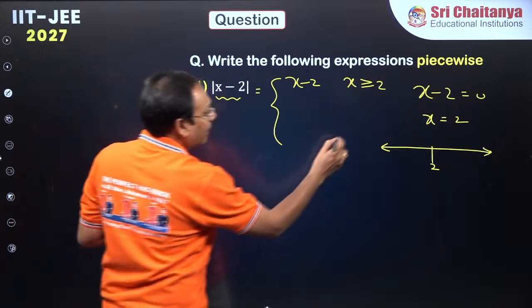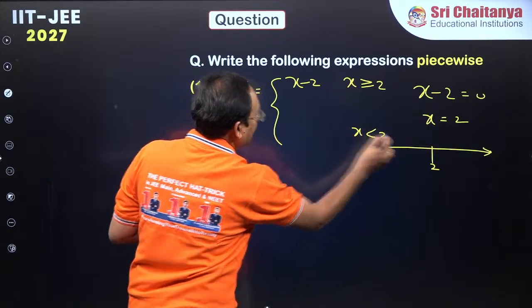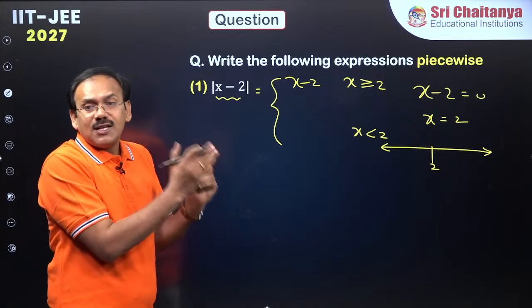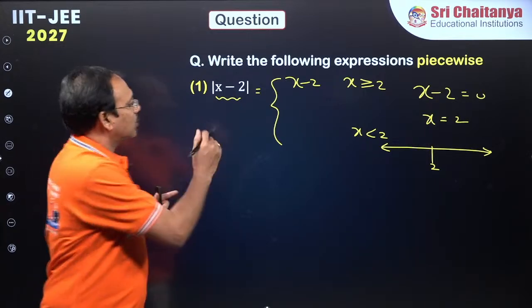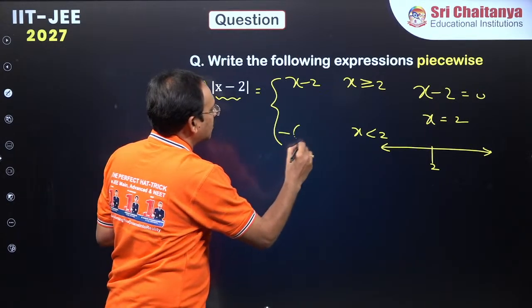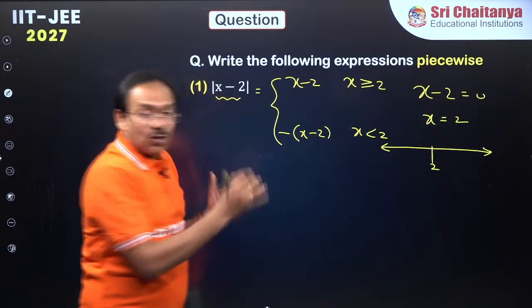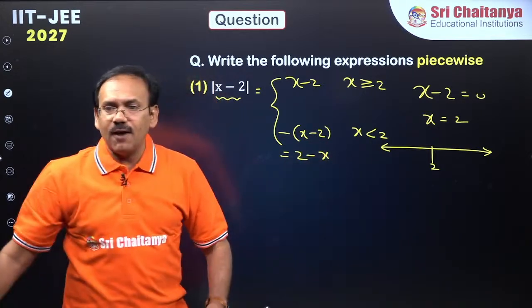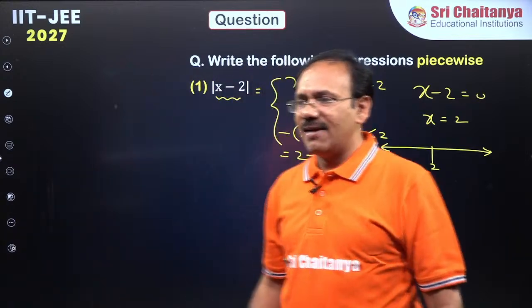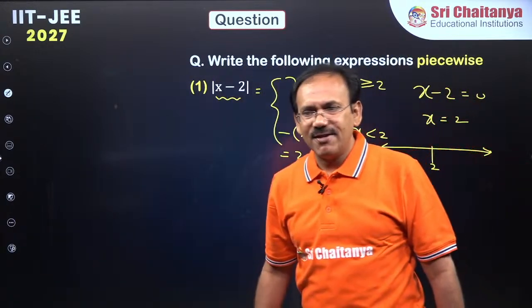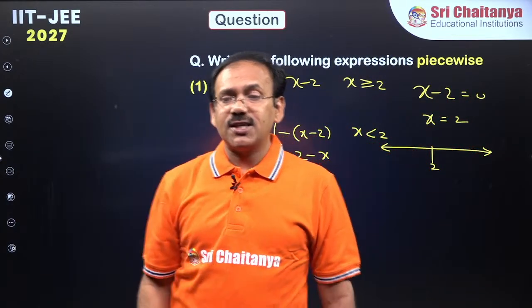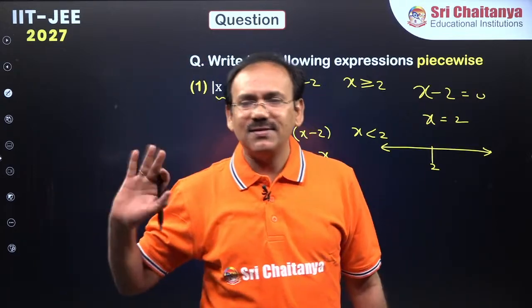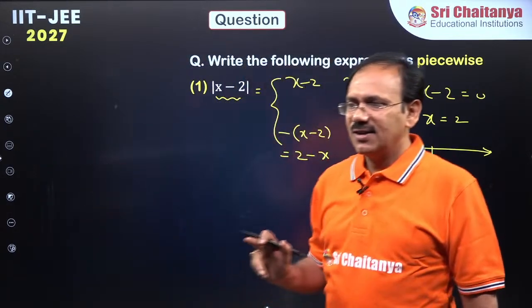Next, if x value is negative, x minus 2 value is negative, dear students. Modulus of a negative quantity means you have to apply minus to this so that it becomes positive, which is nothing but 2 minus x. How many of you got this point, dear students? Clear, everyone? It's a very important skill which we use in most of the problems. Come on, everyone, respond. Got it?